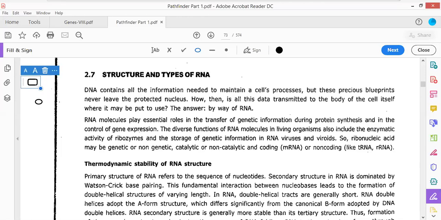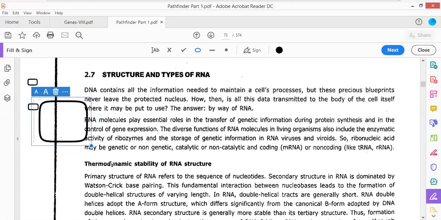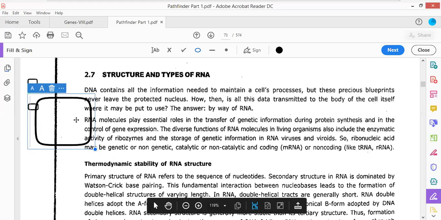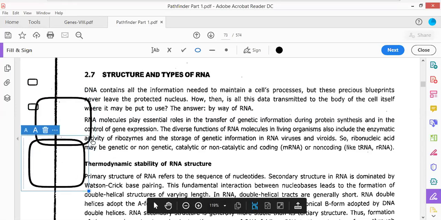If this is a cell, then within the cell you can find that the genetic material remains confined to a localized area, and that is referred to as the nucleus.